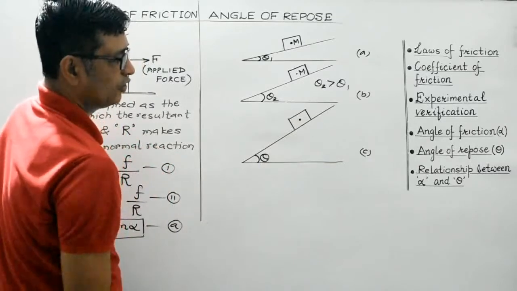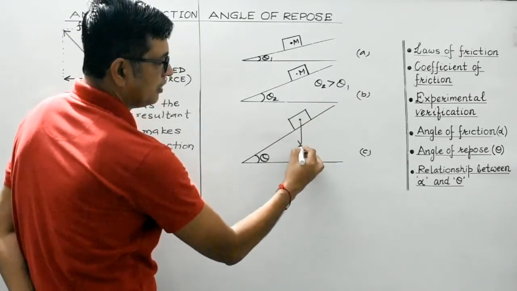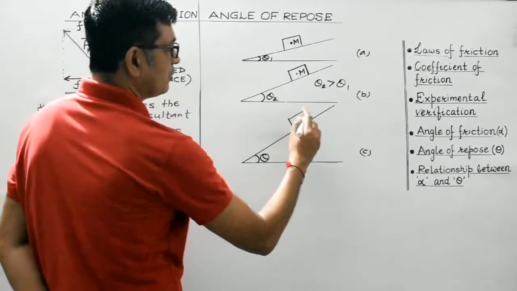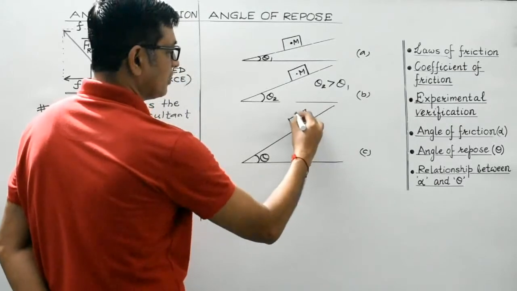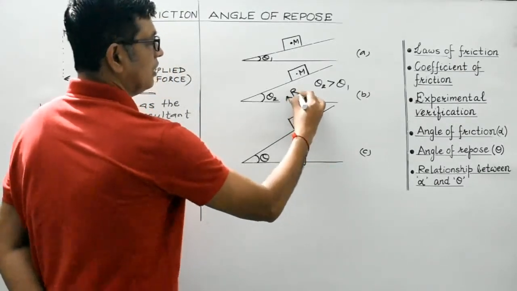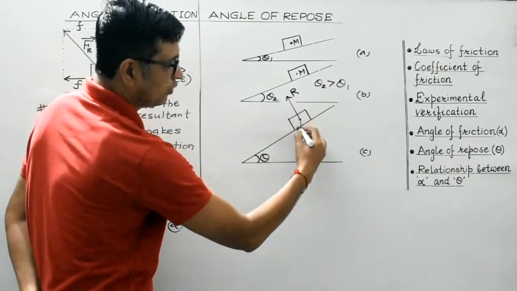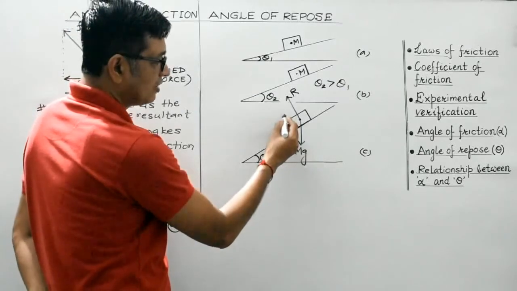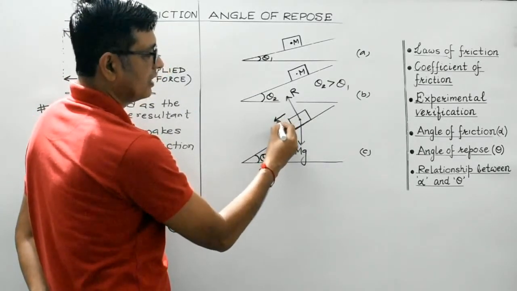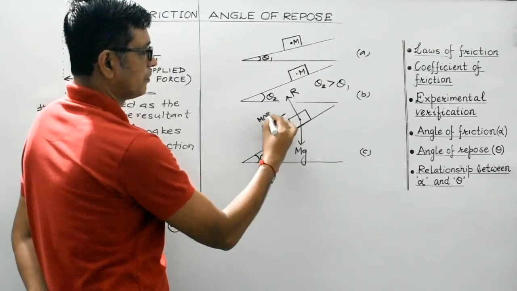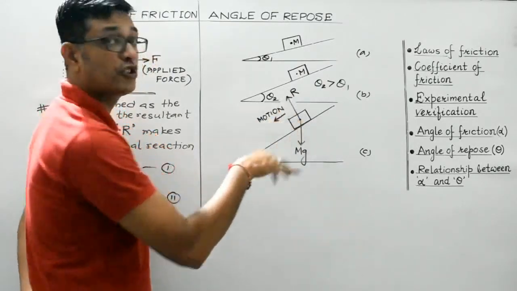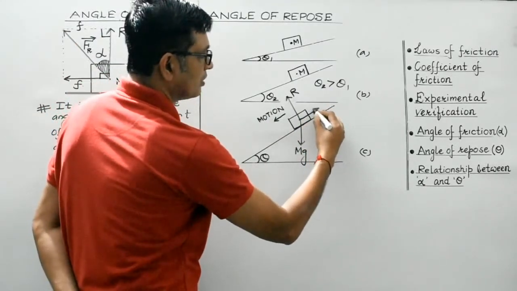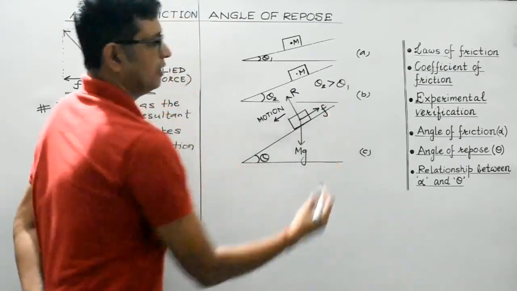Okay, what are the forces acting on it? One is its weight. If its mass is m, then its weight would be mg. The other is the reaction force. It will be along this direction. This is the reaction force. It will always act perpendicular to the surface over which the body is placed, right? Now the body will tend to slide along this direction, isn't it? It will tend to slide. It will be on the verge of motion. So force of friction will act in the opposite direction. So this is the force of friction, F.